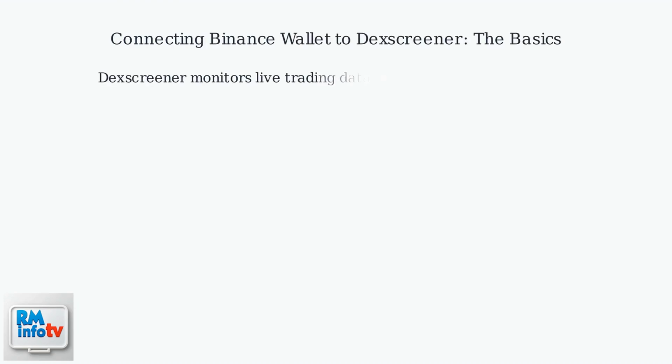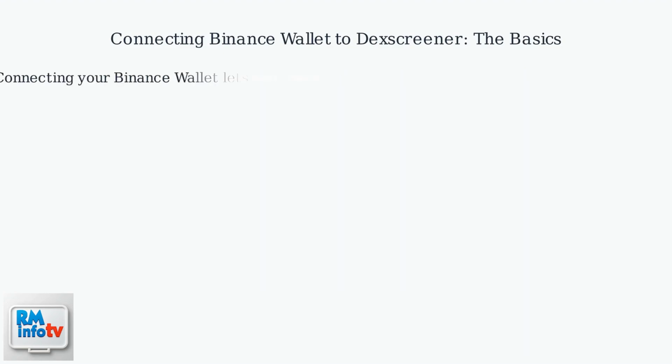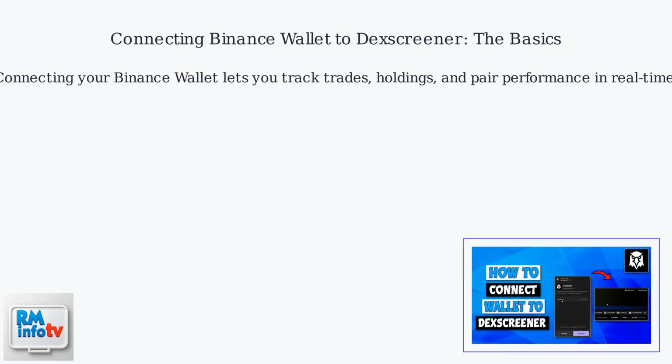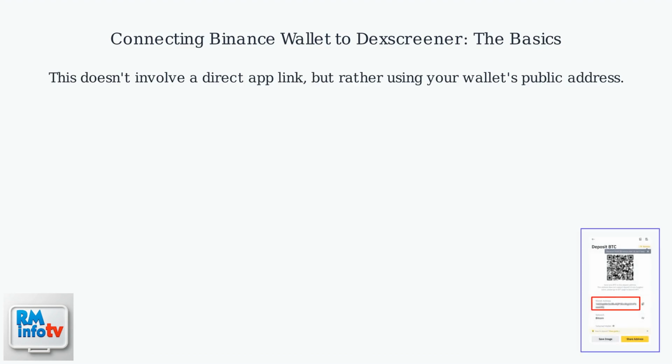Dexscreener is a tool to monitor live trading data on decentralized exchanges. Connecting your Binance wallet lets you track trades, holdings, and pair performance in real time. This doesn't involve a direct app link, but rather using your wallet's public address.